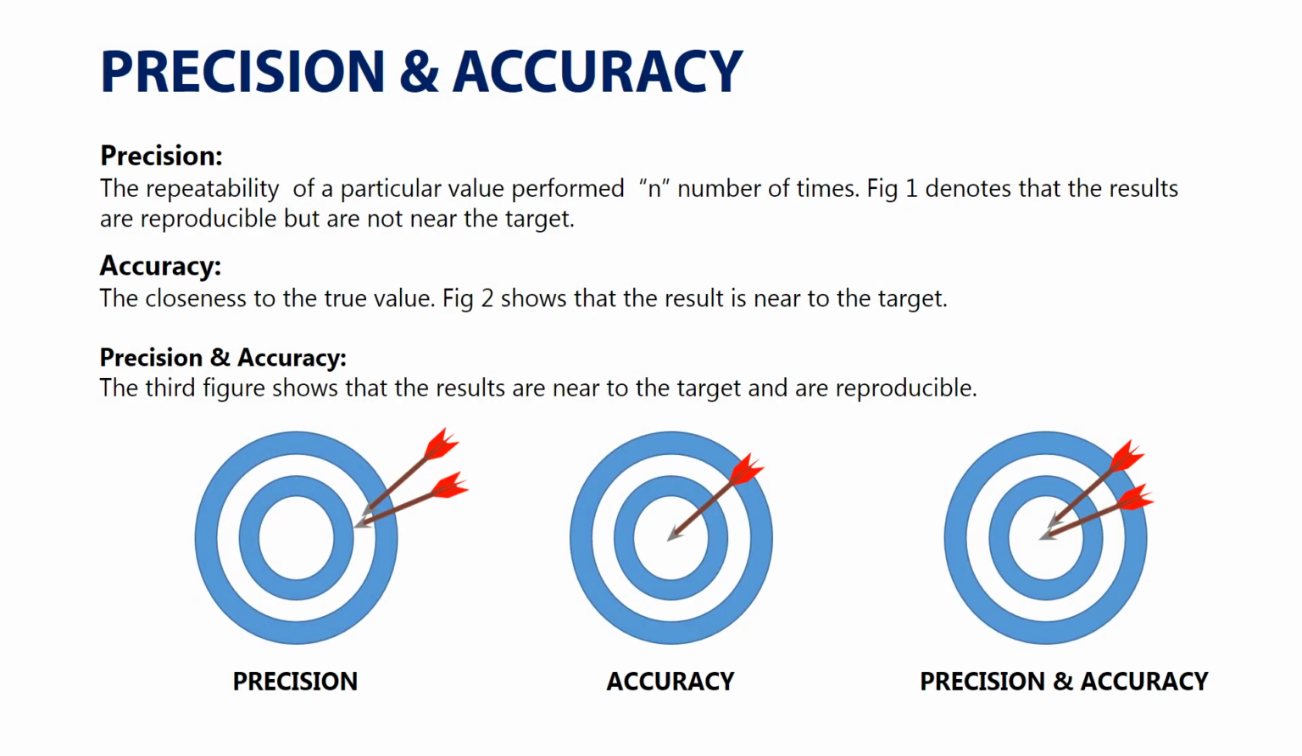Precision. It is defined as the repeatability of a particular value performed n number of times. Accuracy. It is defined as the closeness to the true value. Precision and accuracy. The third figure shows that the results are near to the target and are reproducible. An instrument with high precision and accuracy is always accepted.